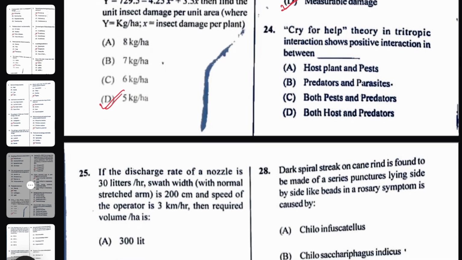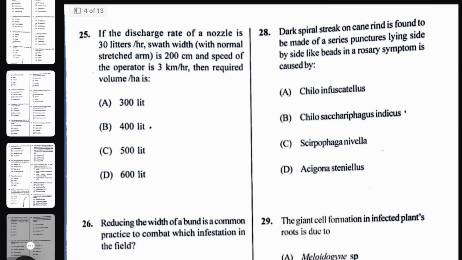Then, cry for help theory in tritropic interaction shows positive interaction between both host and predator. Both host and predator.